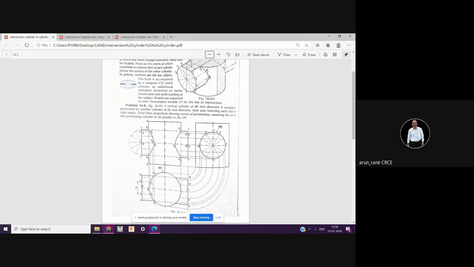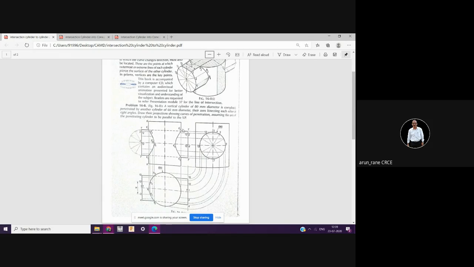Let us say the VP is like this, as you have the background, this is your vertical plane, and this is your horizontal plane. The axis of the base cylinder is perpendicular to the HP and parallel to the VP, and the axis of the penetrating cylinder in this case is parallel to the VP as well as to the HP.